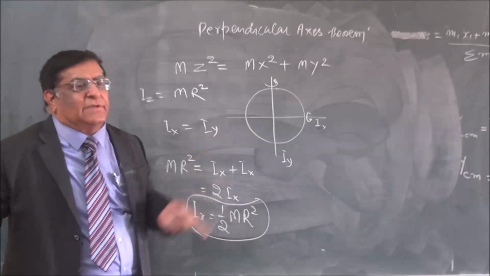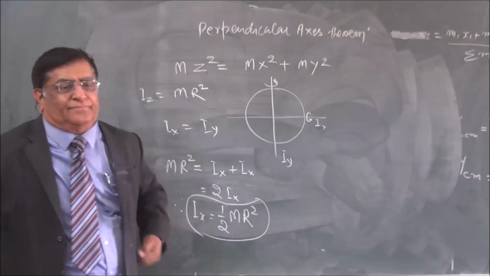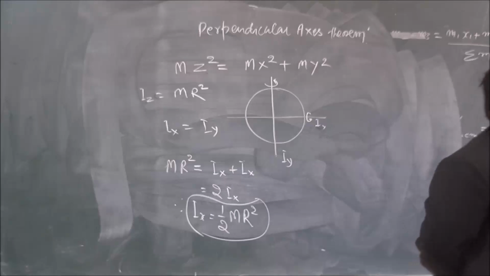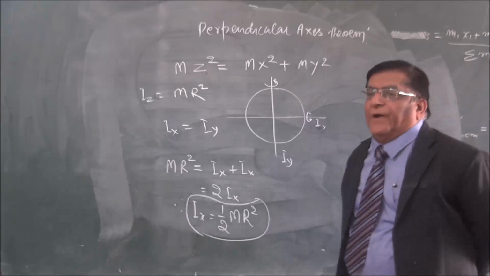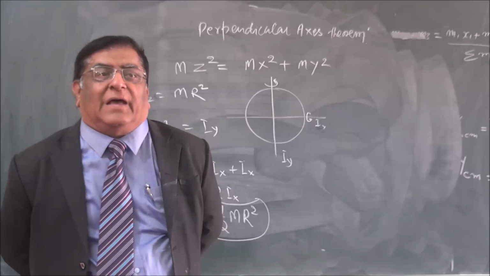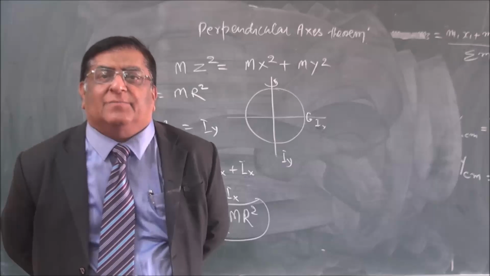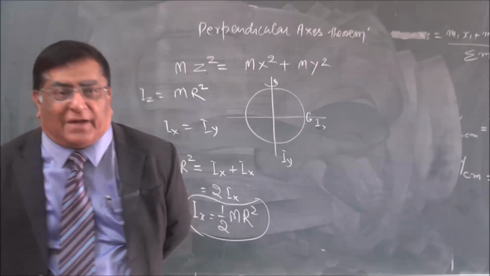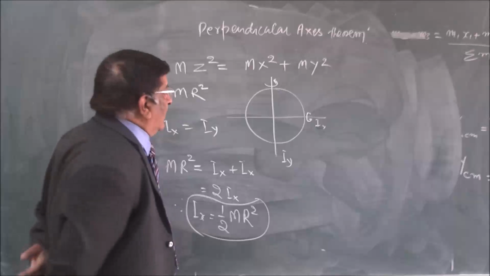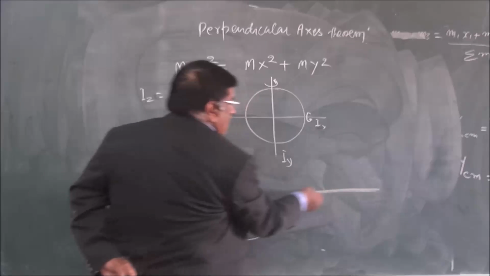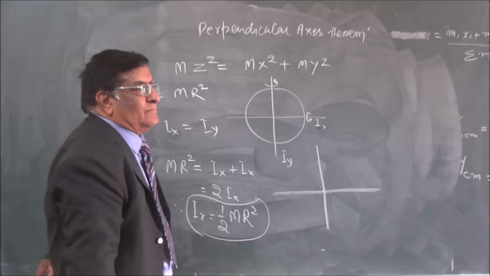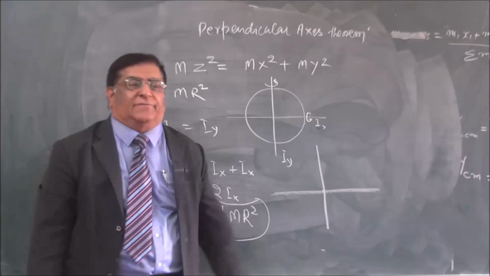The other theorem is the parallel axis theorem. In the parallel axis theorem, the axis about which we want to find the moment of inertia has to be parallel to the axis passing through the center of mass. Parallel to the axis passing through the center of mass. Okay, like we have a rod here. This is the center of mass. Put an axis here. This is the axis passing through the center of mass.